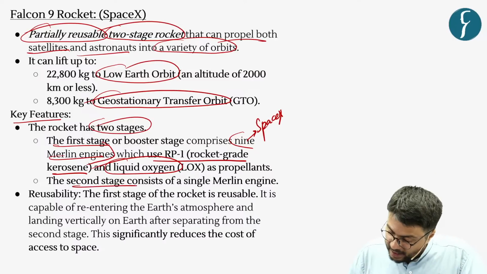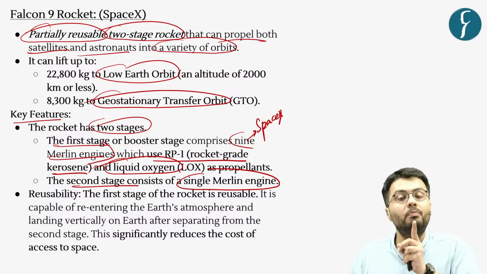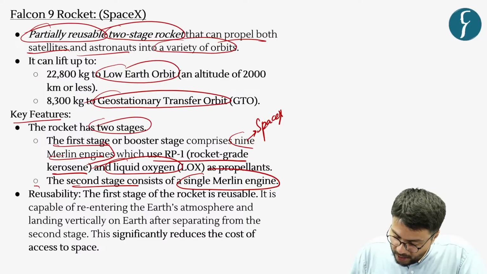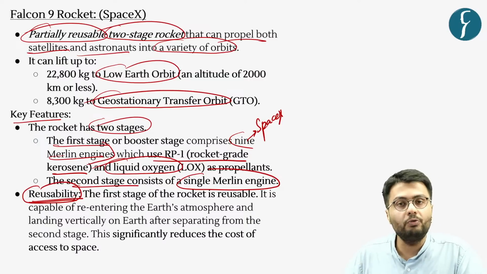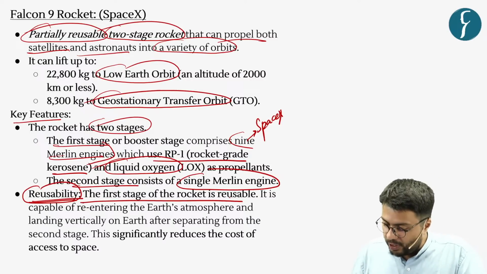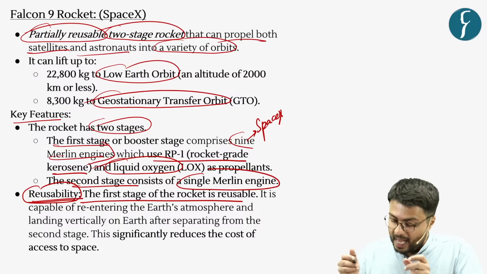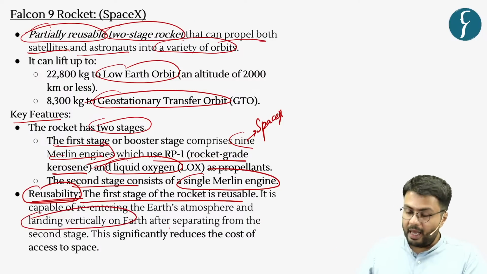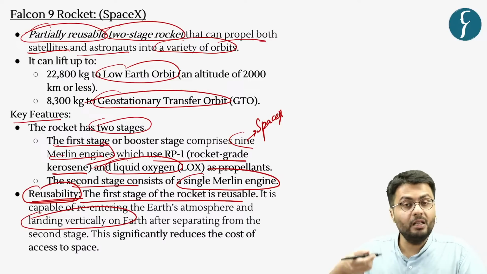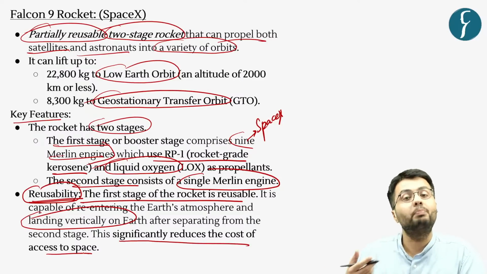Now the second stage of this rocket is also powered, but just by one single Merlin engine. Further, the most important feature of this rocket is that it is reusable in nature. That is the first stage of this rocket. Upon detachment from the second stage, it has the ability to land vertically on Earth, and hence by reusing the components, it is intended to reduce the cost of access to space.